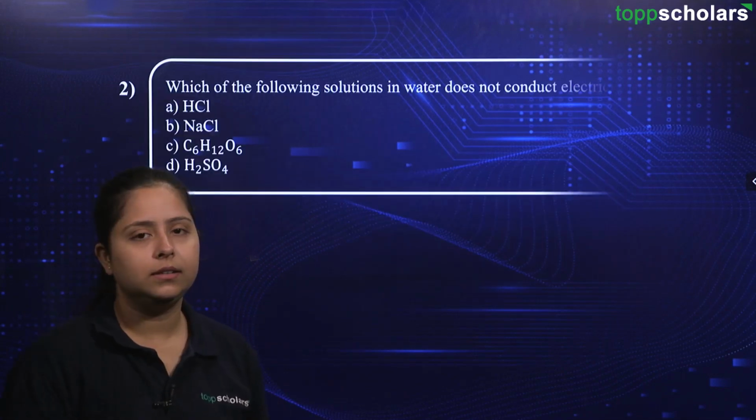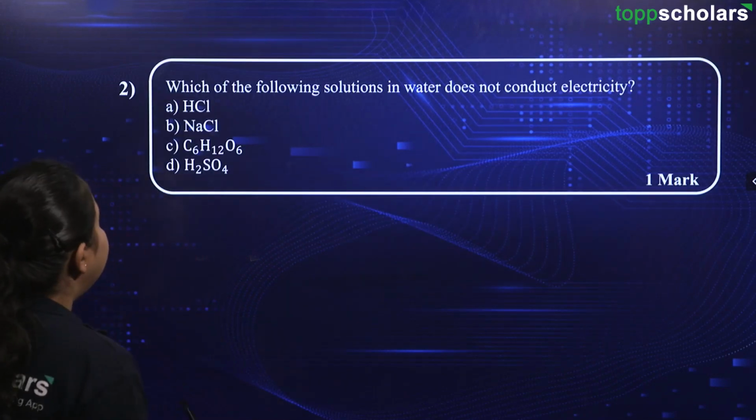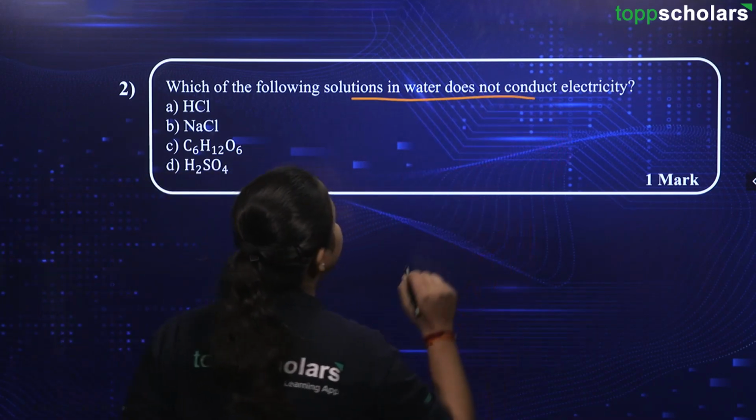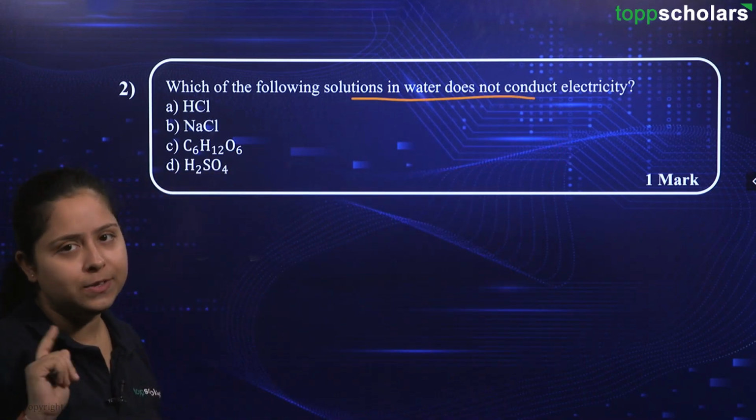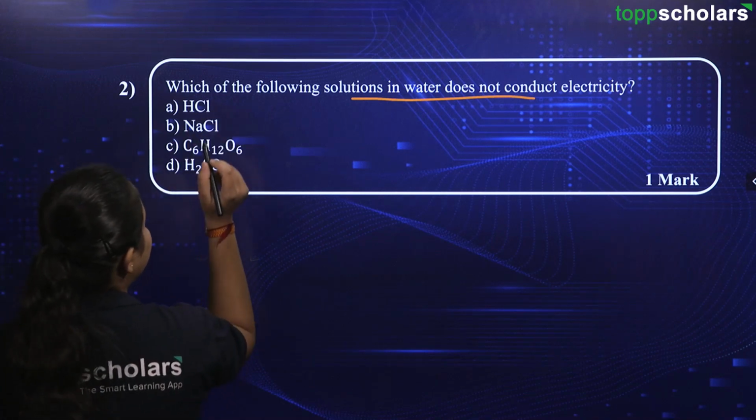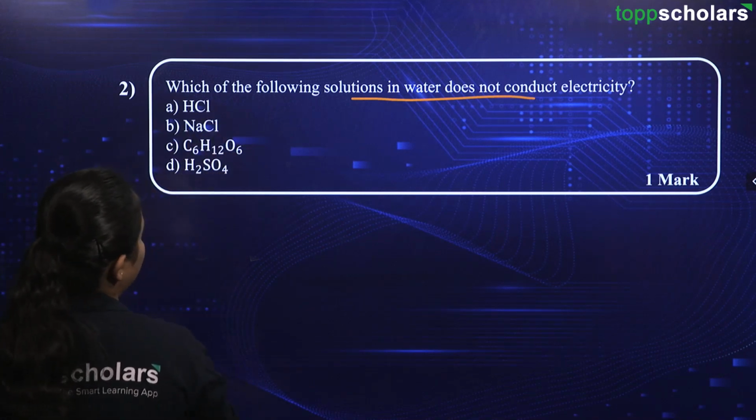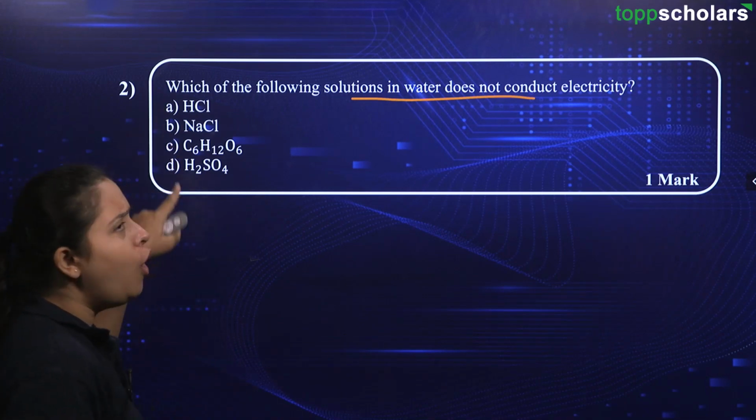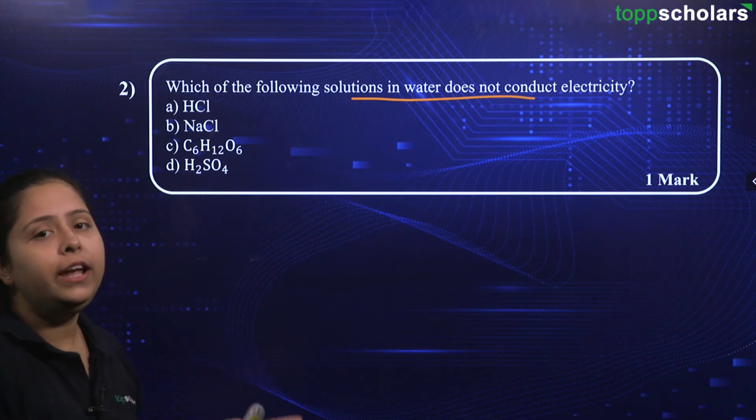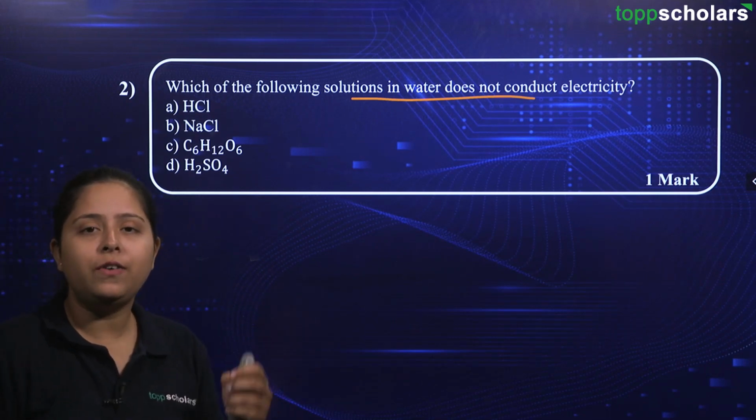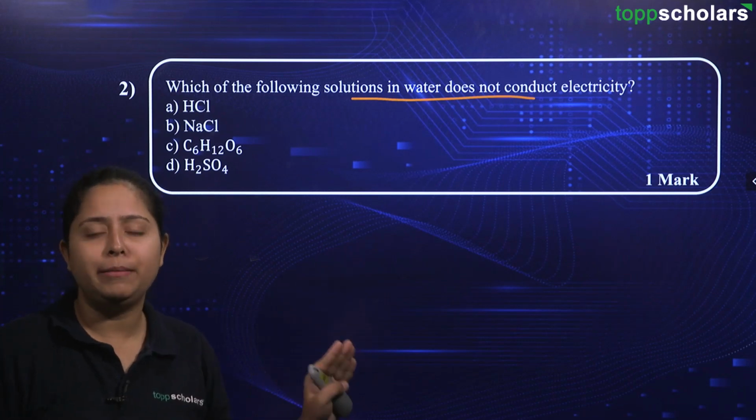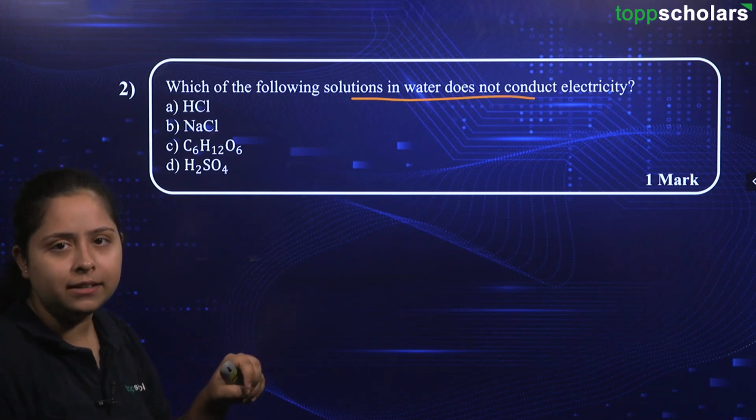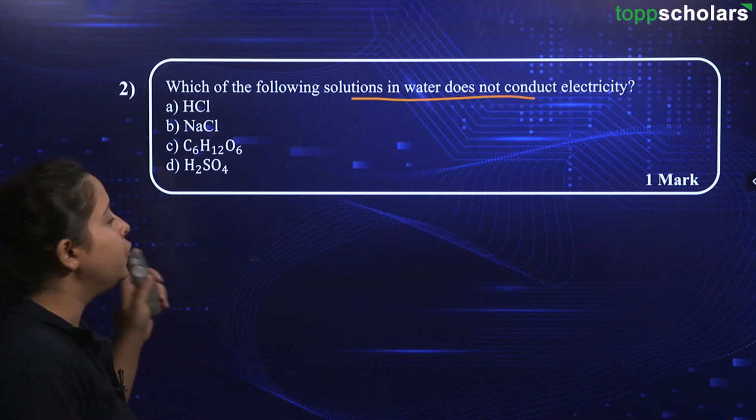Alright. The next question is again an MCQ. It says, which of the following solutions in water does not conduct electricity? The options are HCl, NaCl, C6H12O6 and H2SO4. Again, you can name all of these, right? Because in your chemical reactions chapter, we need to find the chemical formula for the chemical names provided to you. So, this is hydrochloric acid if it is in liquid form, hydrogen chloride gas if it is in gas form.